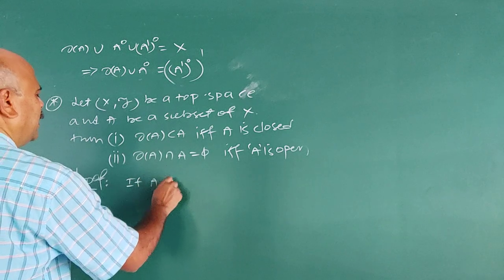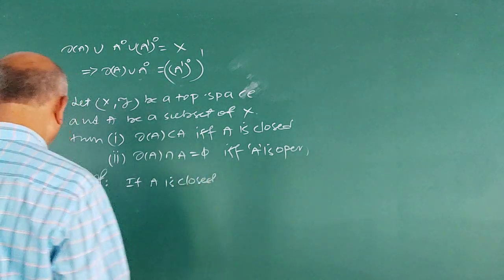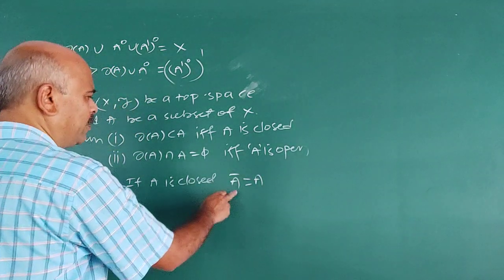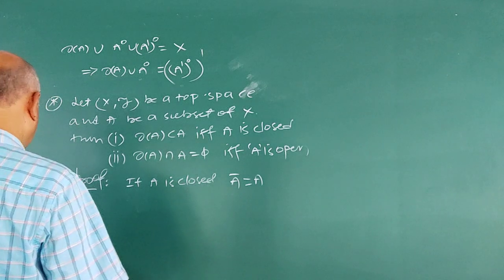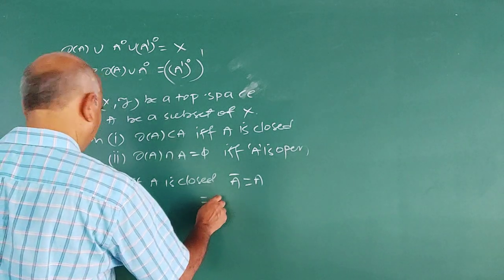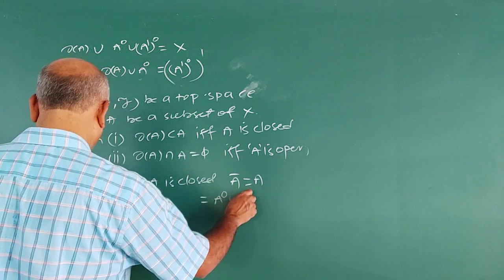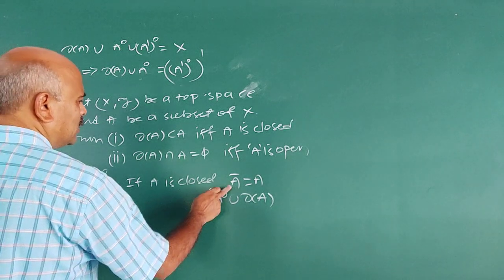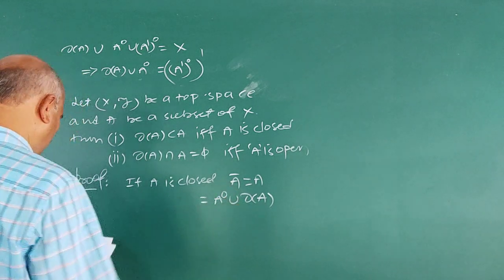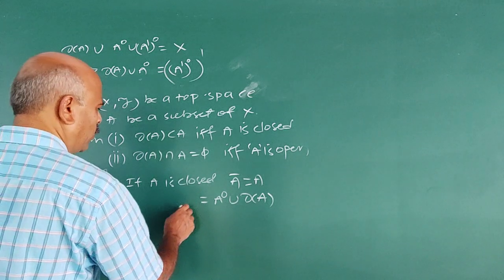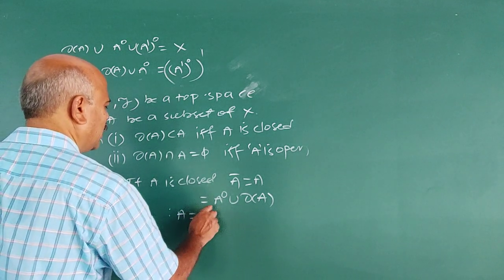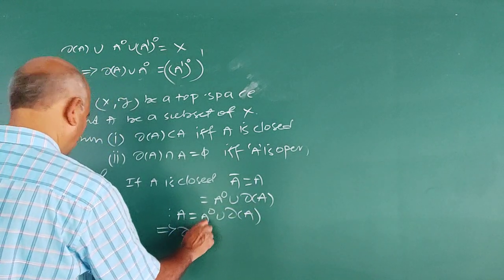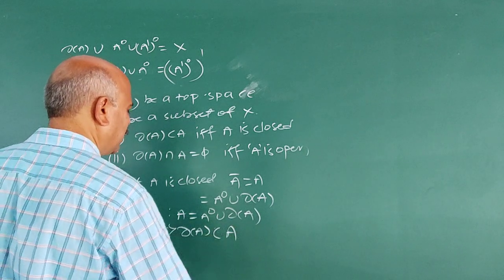If A is closed, then A closure is equal to A. This we have already proved. What is A closure? A closure is interior A union boundary of A. You go through the previous one. Therefore, A is equal to interior A union boundary of A, because A is closed here. This implies the boundary of A is contained in A.